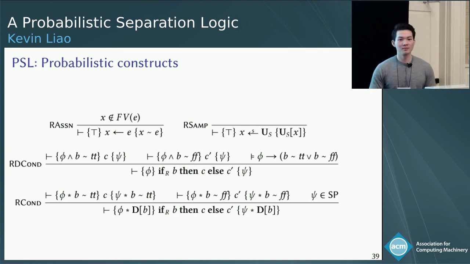Thanks very much for your talk. One of the nice things about heap separation logic is that it extends to concurrency really naturally. Does probabilistic separation logic also extend to concurrency? It's not totally obvious how we would extend it to concurrency at the moment. That's tough to say. I don't have a good answer at the moment.